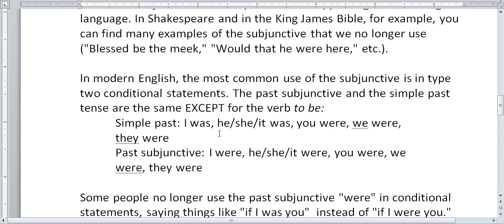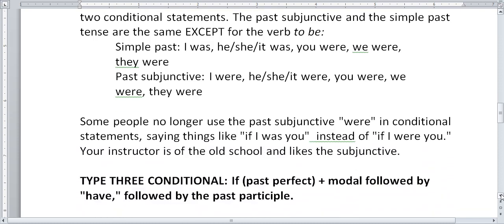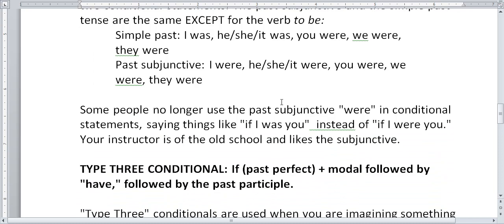In the simple past, as you know, you say I was, he was, she was, it was, you were, we were, they were. Okay. The past subjunctive is I were, she were, it were, you were. Okay, everything is were. Now, some people no longer use the past subjunctive in conditional statements and say things like if I was you instead of if I were you.